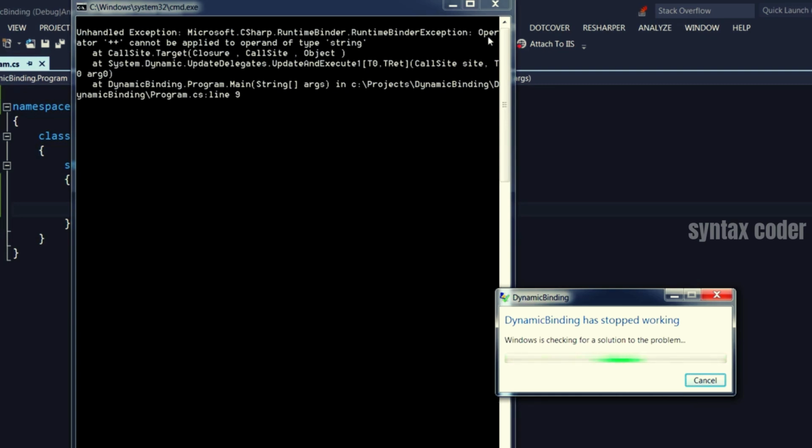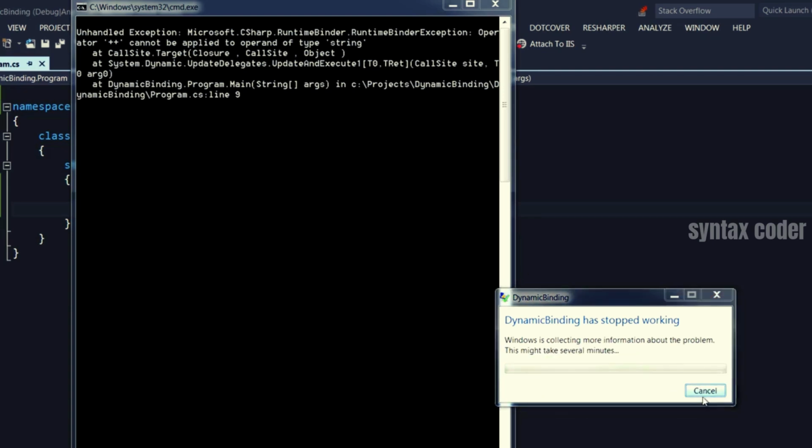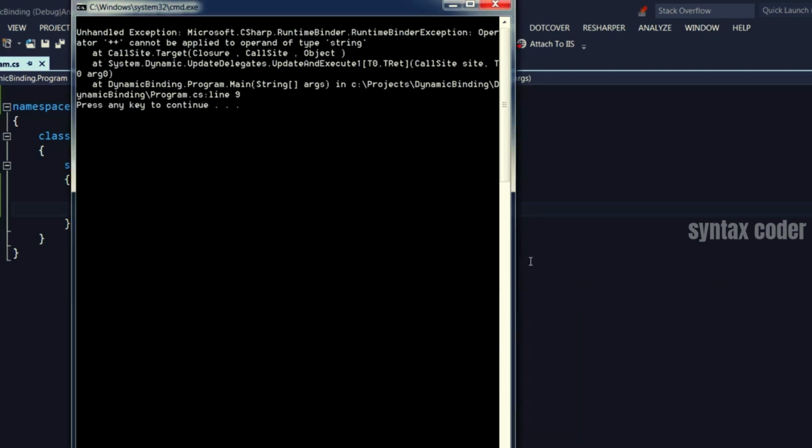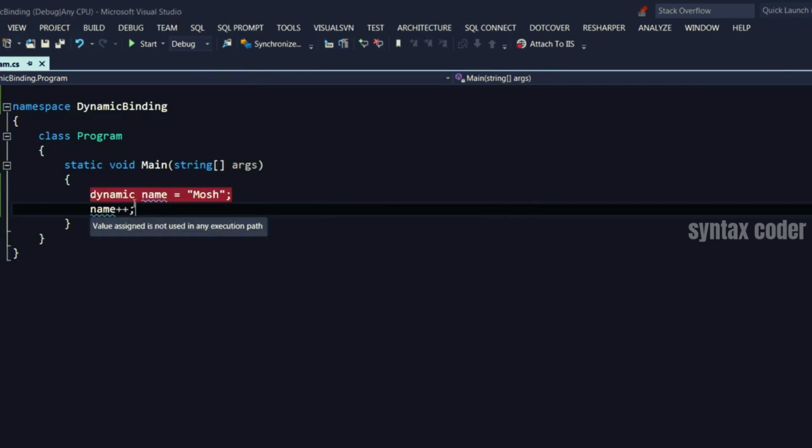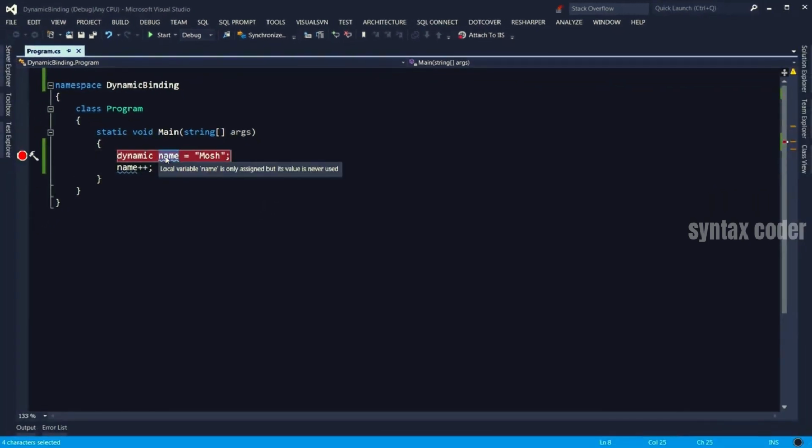And the exception message says operator ++ cannot be applied to operand of type string. So at runtime, the type of this name variable would be string. And of course, we cannot do that with a string. And that's the reason I told you with dynamic types, we need to write more unit tests to make sure the application behaves properly at runtime.